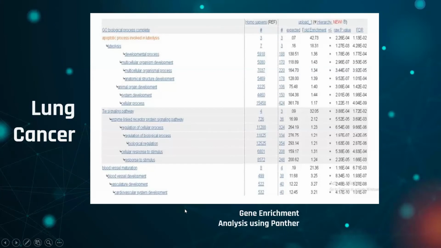Then we used gene expression tools like Panther for gene enrichment analysis. Here, there are different processes like regulation of cellular process, biological regulation, regulation of biological process, and developmental process. These are the processes in which the gene is involved, and this is the hit number: how much it is involved in which process, calculated from fold enrichment. Like the apoptotic process, it is a cell dissolution process, like cell suicide, and the gene is involved in the process. If any problem happens in apoptosis, then cancer can happen. If a cell becomes cancerous and it cannot do apoptosis, then it will replicate itself, spreading cancer.